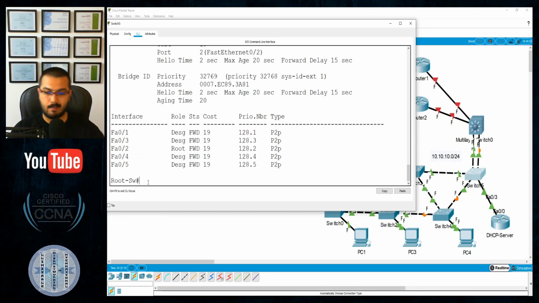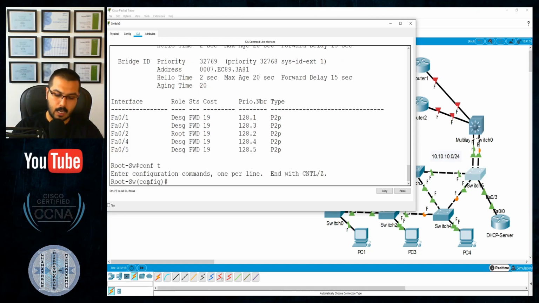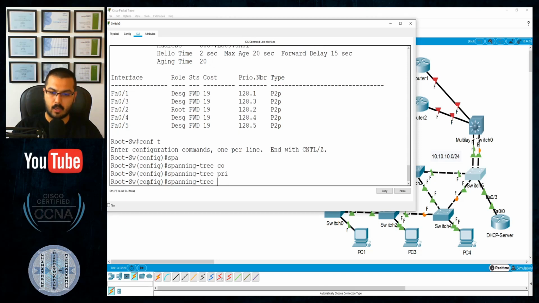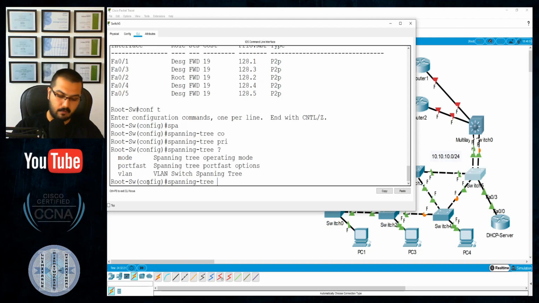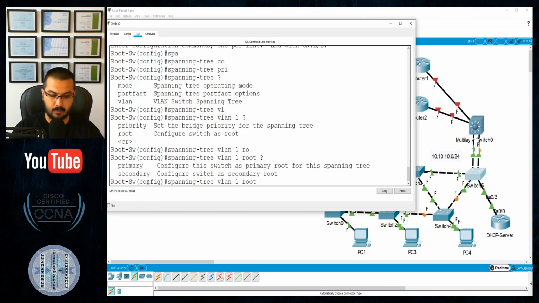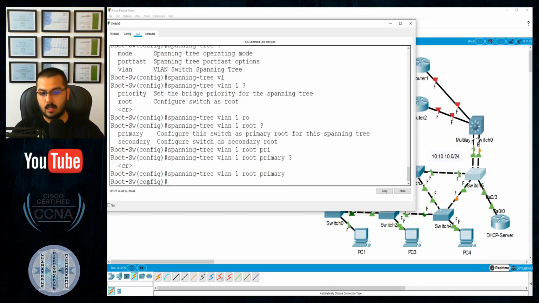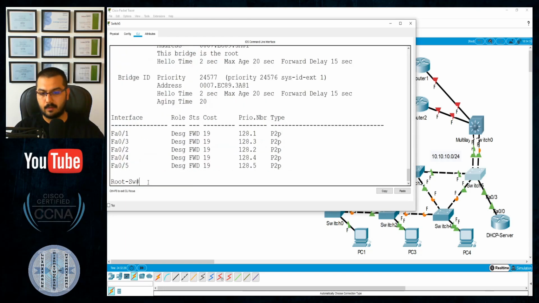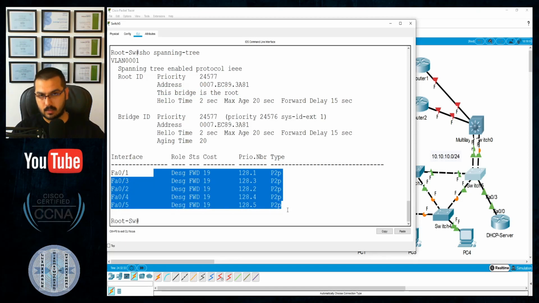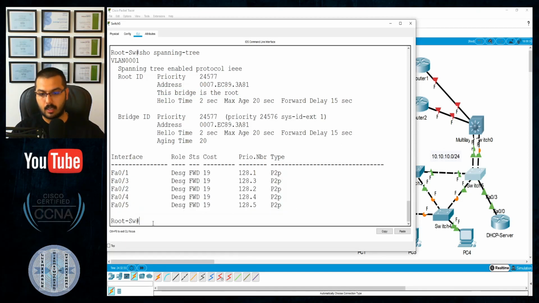But anyway, what I would like to make sure of is that I make this device the root bridge manually. So configure terminal, spanning-tree VLAN 1, which is the default VLAN, root primary. Enter. Okay. And let's check the command show spanning-tree again to verify if this command worked or not. And you can see that this bridge is the root. That's it. Done. All my ports right now are designated and forwarding. Okay, that would be awesome.